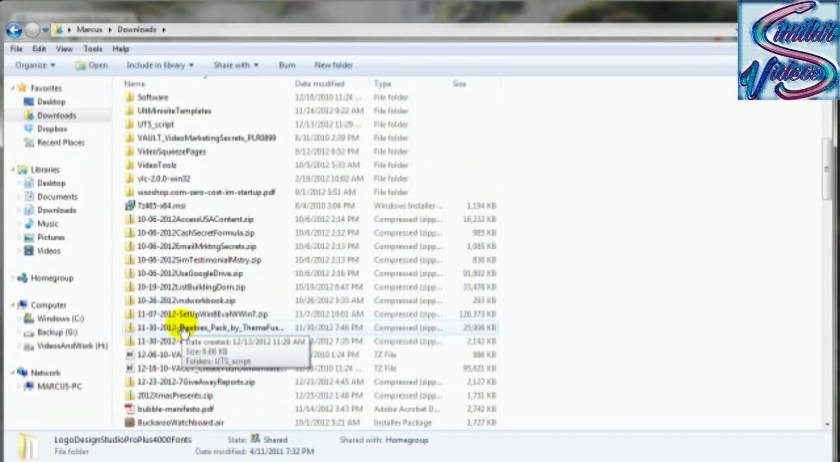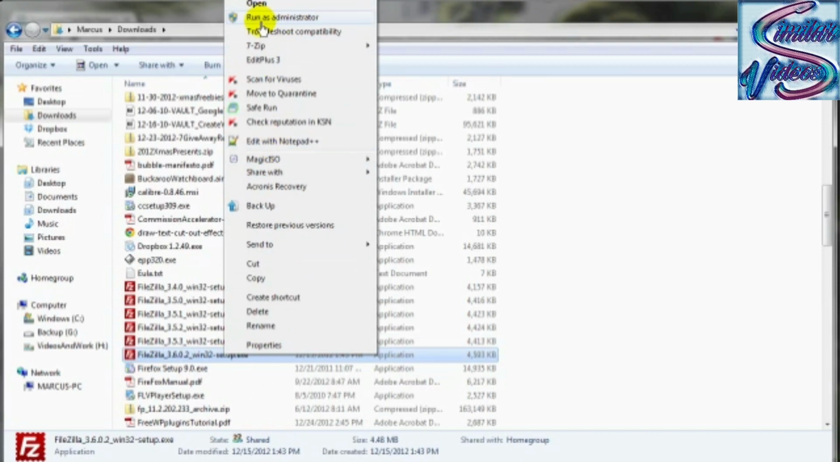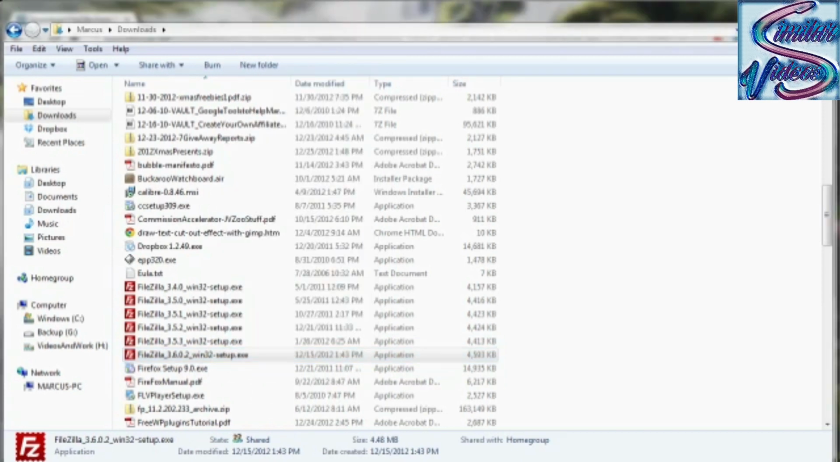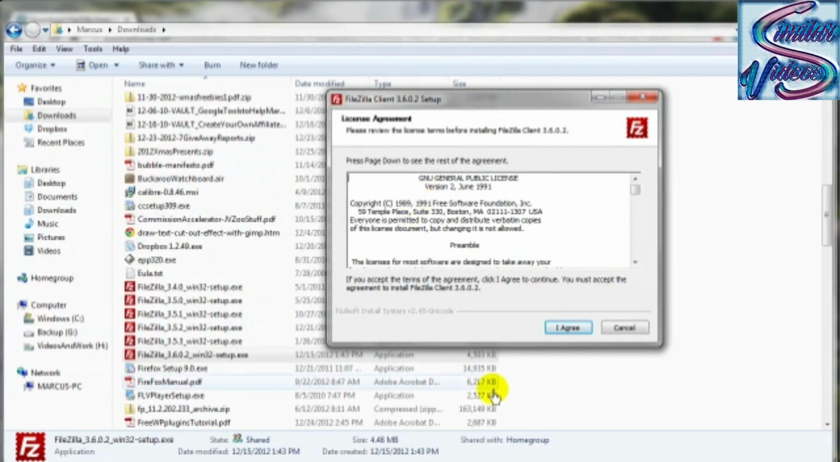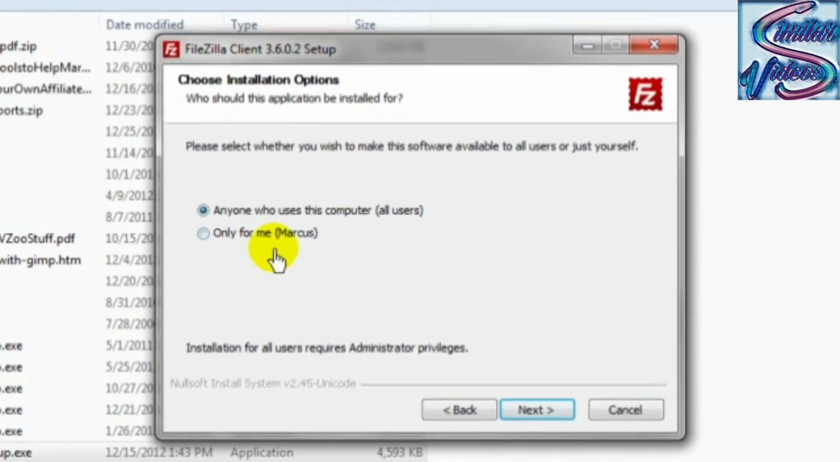Come on down here to this guy here, and I'm going to right click and run as administrator. This guy pops up, and you may get a different type of message depending upon your operating system. I'm using Windows 7. Click on yes, and then I get this guy to pop up. Click on agree. Of course, you want to read all this fancy stuff first, but click on agree. And anyone who uses this computer, that's totally up to you, however you want to do this.